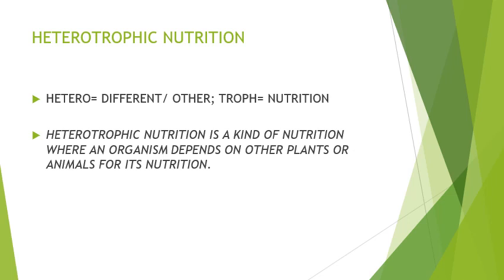If we split the word heterotroph, we'll get two words, that is hetero and troph. The meaning of hetero is different or other, and troph is nutrition. So if we combine both meanings, those organisms which get their nutrition by a different means rather than synthesizing the food on their own are called heterotrophs. To define heterotrophic nutrition, we can say it is a kind of nutrition where an organism depends on other plants or animals for its nutrition.